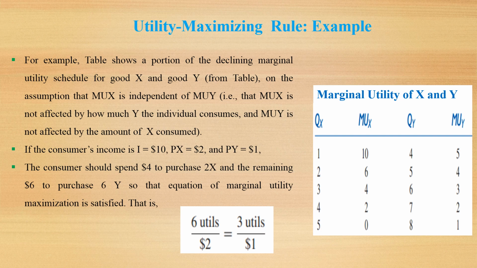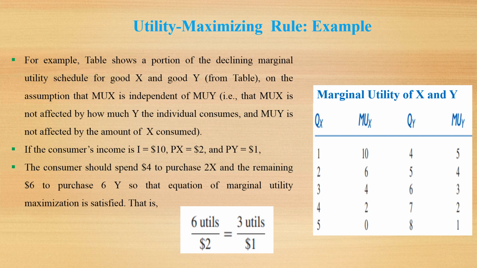That is, the marginal utility of X is not affected by how much Y the individual consumes, and the marginal utility of Y is not affected by the amount of good X. If the price of good X is $2 and the price of good Y is $1 per unit, and we have income of $10.